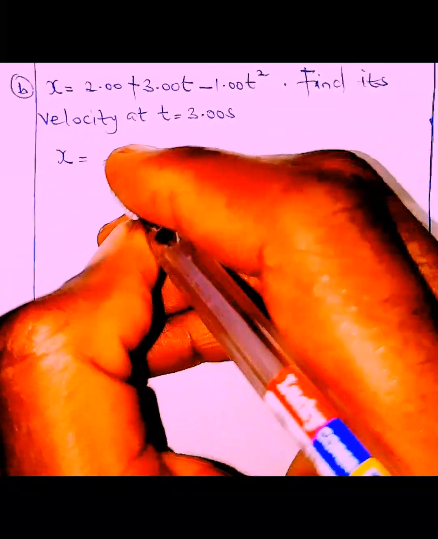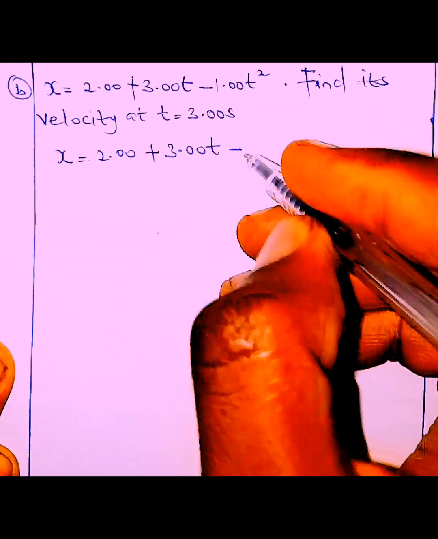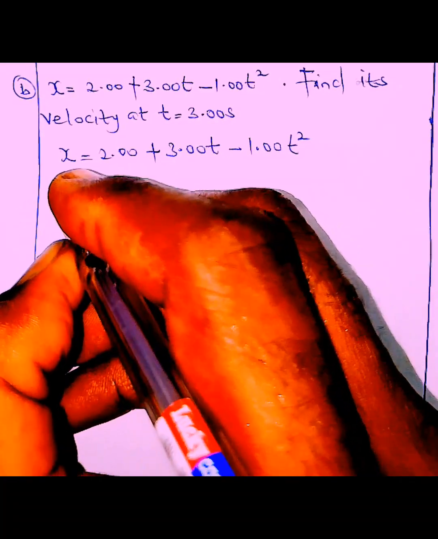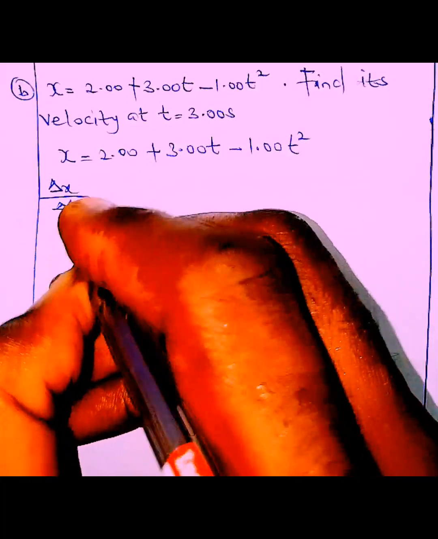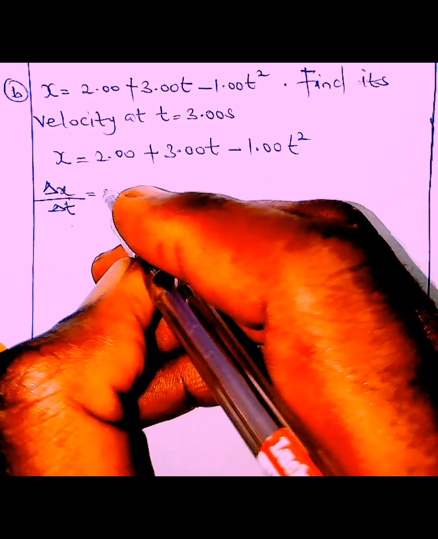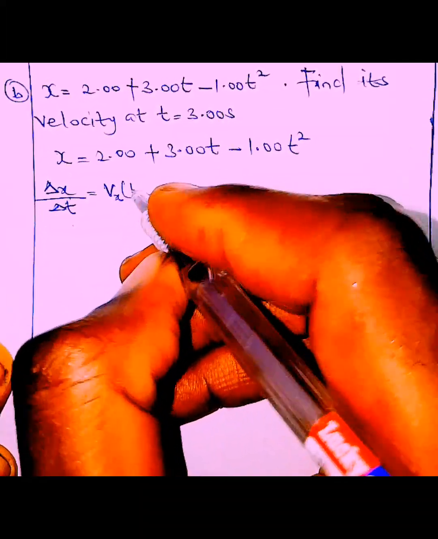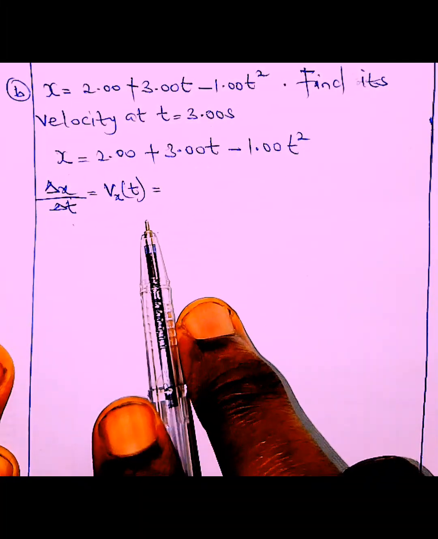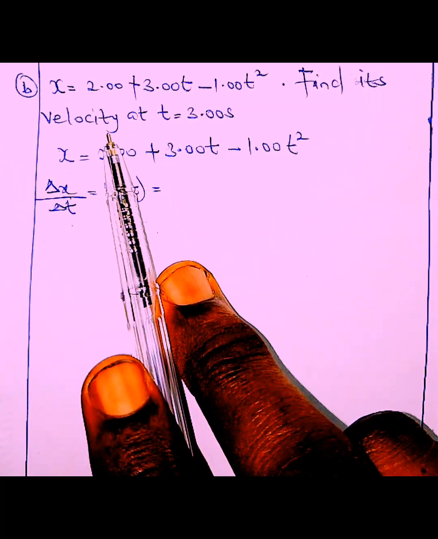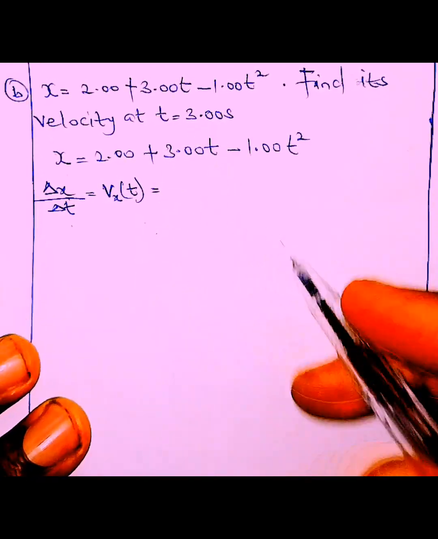So x equals 2.00 plus 3.00t minus 1.00t squared. If we differentiate x over t, that is, if we differentiate displacement with respect to time, we're going to get the velocity along the x-axis. We call this instantaneous velocity. Sometimes the question doesn't have to tell us to find the instantaneous velocity. We know that it's instantaneous velocity because it's the velocity at the time instant of 3 seconds. So velocity, now let's differentiate.